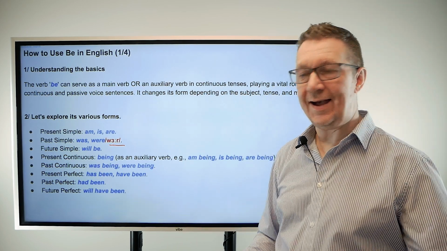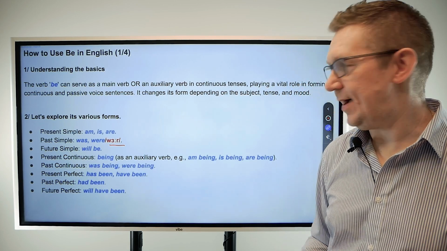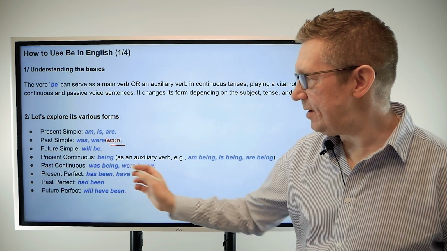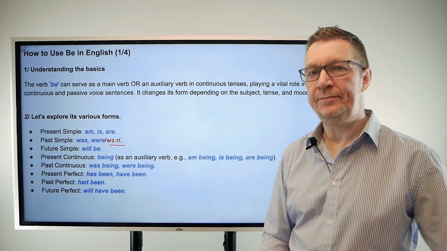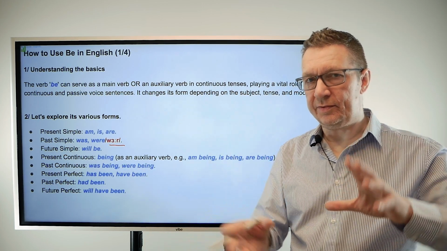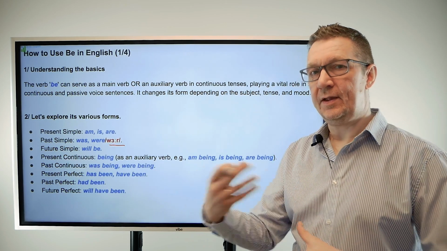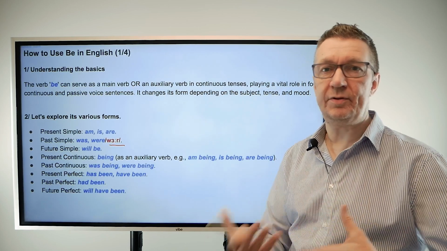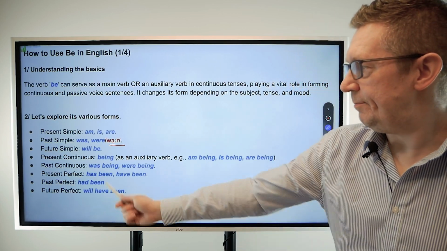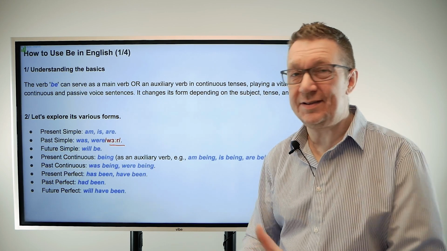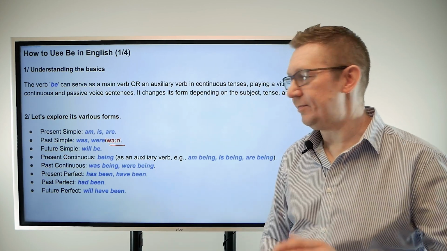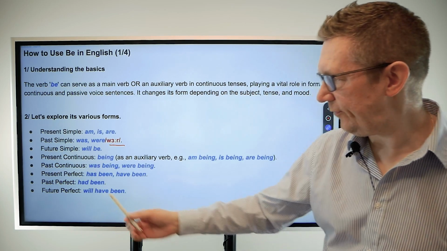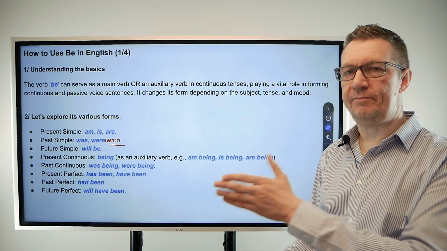Present perfect, has been, okay? Have been, he has been, they have been. Very important that you also see that you have the two forms. So has is the form and be is the form of the verb, or the way we put the verb there. Past perfect, had been. Okay, so similar thing to present perfect, but that has becomes a had as a past form. Future perfect, will have been.